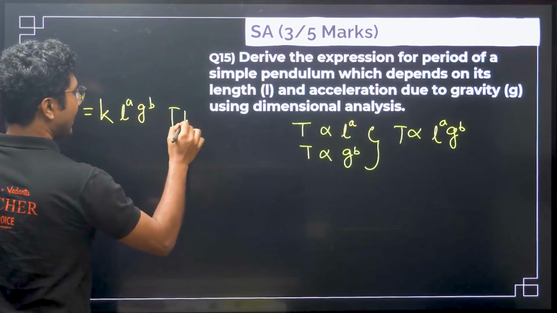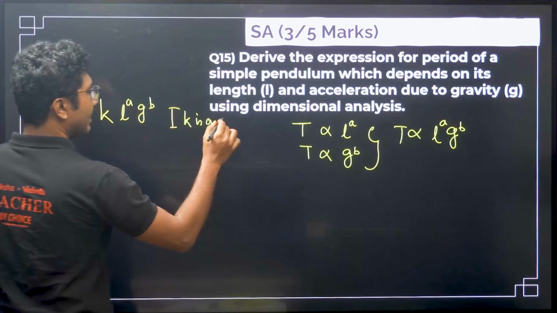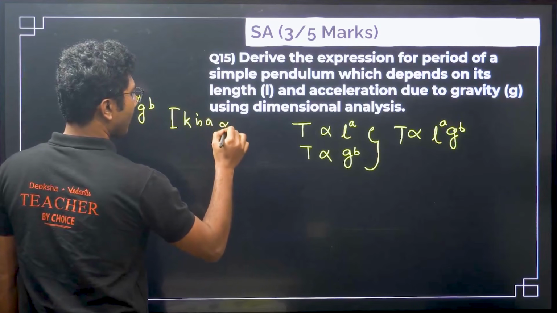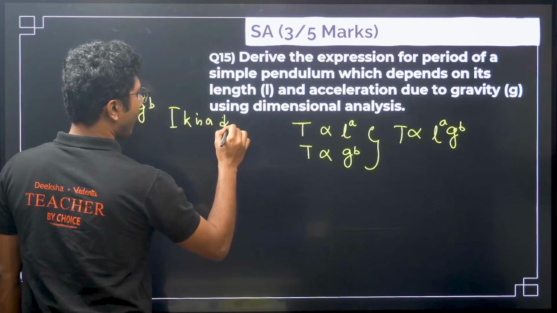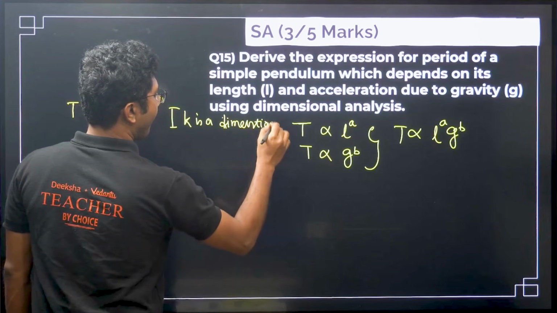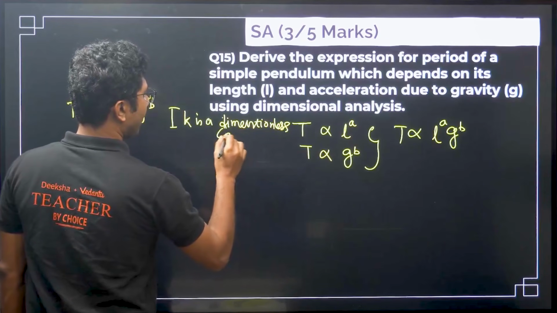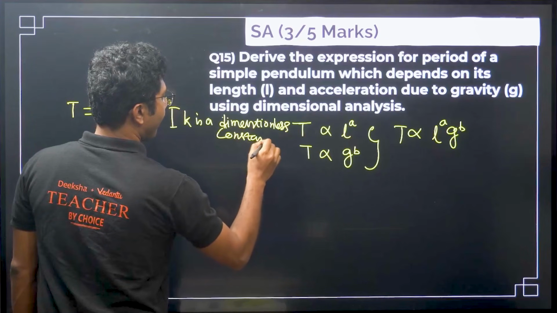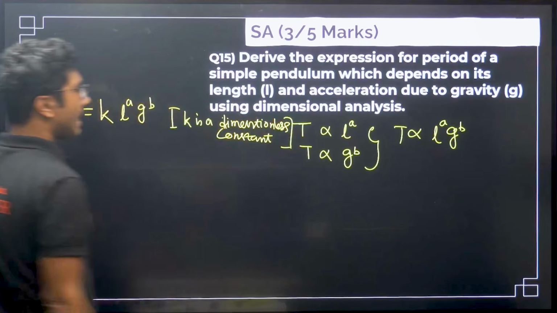Here k is a dimensionless constant, right?